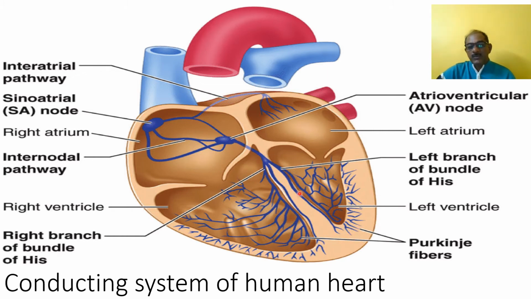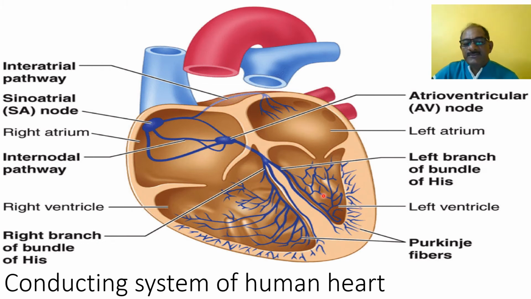Bundle of His means the two branches occur here, a left branch and a right branch. The right branch and the left branch of the bundle of His receive these impulses. This bundle of His arises from the AVN, the atrioventricular node, and it divides into right and left branches. Then these branches give rise to Purkinje fibers. Again the branches occur, and these are also called modified cardiac muscle or Purkinje fibers.